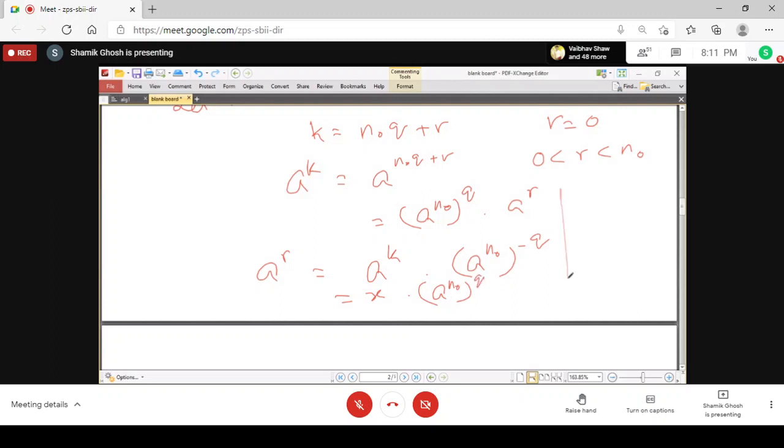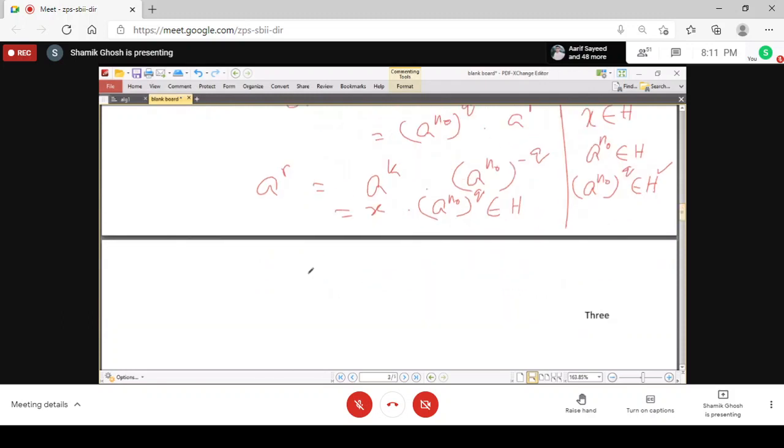Now already we have started with x belongs to H, and we have that a to the power n0 belongs to H. So every power of a to the power n0 also belongs to H, because H is closed under multiplication. H is a subgroup. So this is belonging to H, this is belonging to H, and so their product is also belonging to H. So a to the power r is belonging to H.